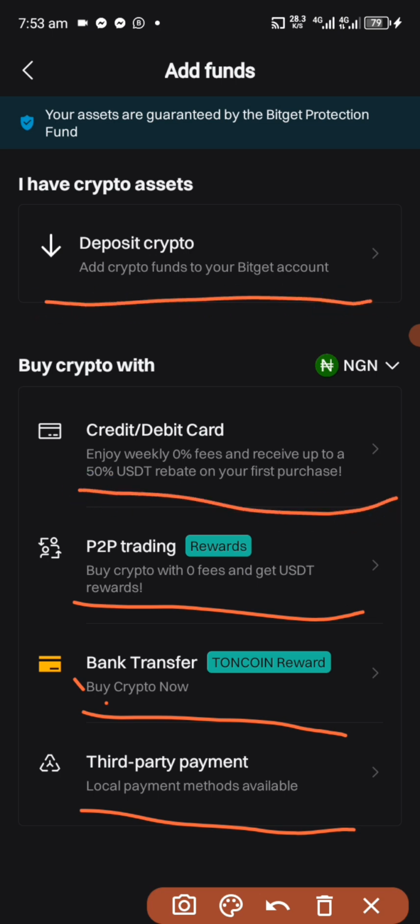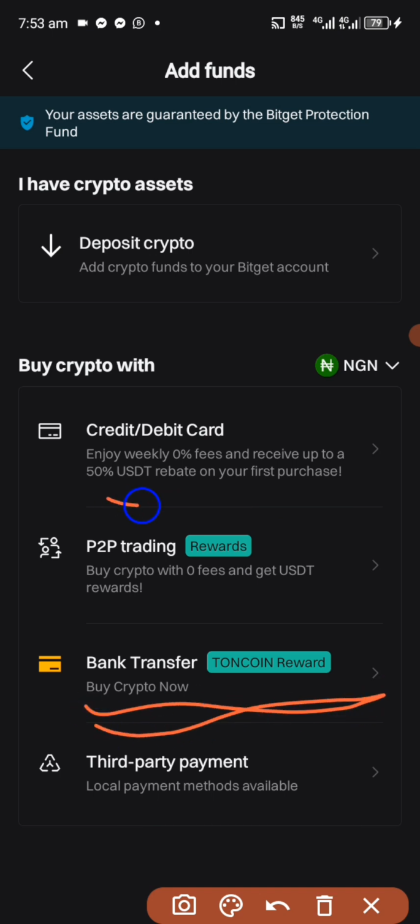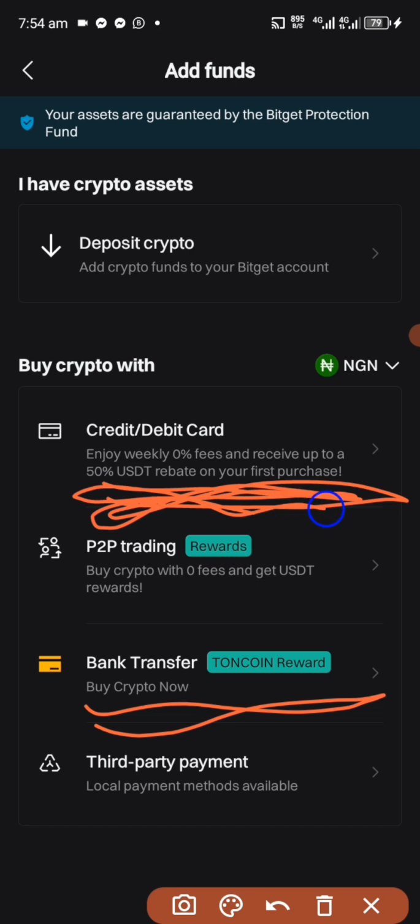I'm still going to make a video on how to purchase coins using bank transfer and credit card, because not all credit cards work for Nigeria. So I will do research, there's a card I'm already using. I'm going to research and see if the card is going to go through, and when it goes through, I'm going to teach you step by step how you can use a card to purchase Bitcoin or any coin on Bitget, and bank transfer, how you can do that without stress.